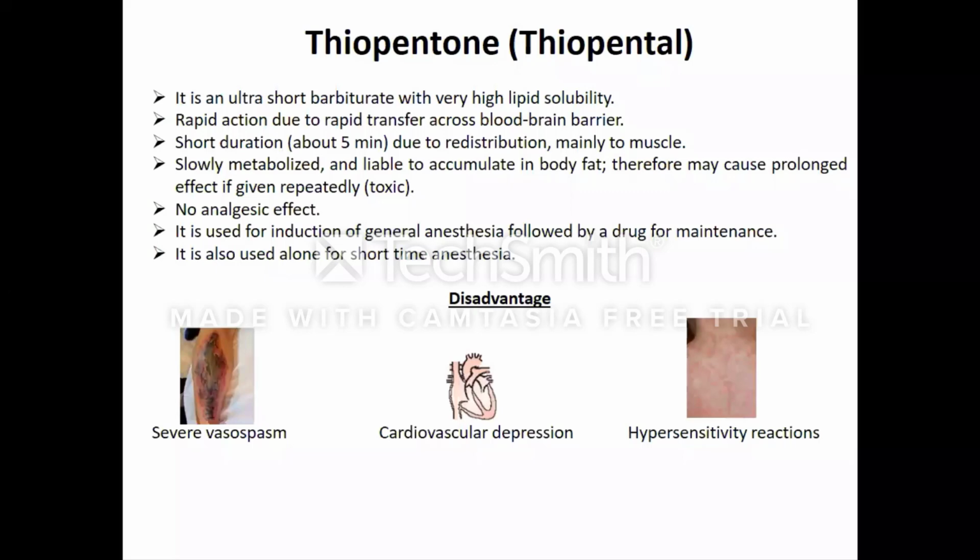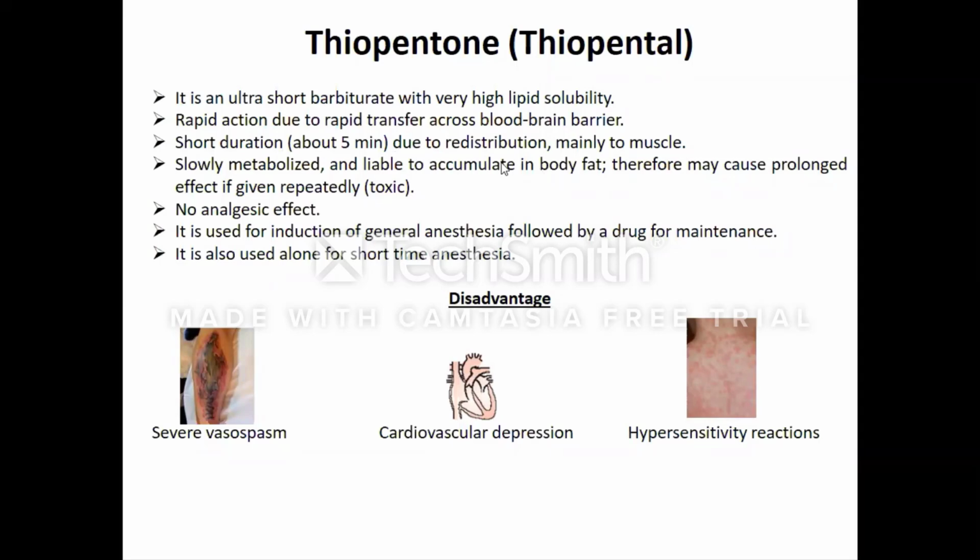But what happens is that, being highly lipid soluble, it will be gradually taken up by the lean tissues like muscle tissues also. And then the concentration in the peripheral circulation will fall. Now the situation will arrive where the concentration of thiopental in the brain will be higher than that of the peripheral circulation, and the reverse will start. The drug which has reached the brain will now start moving back into the circulation. Therefore, the duration of the action of anesthesia will be very short, about 5 minutes. This has happened because of the redistribution.